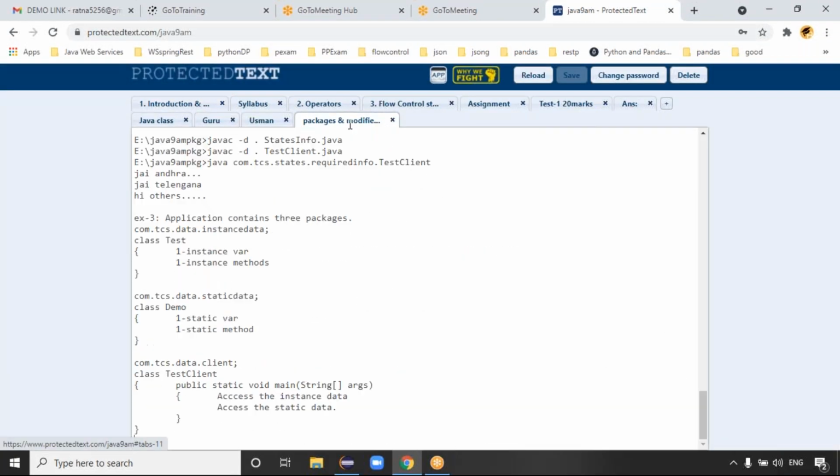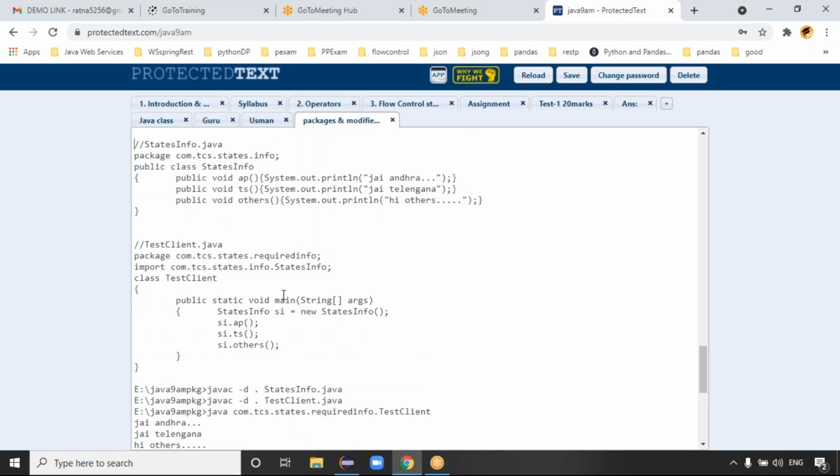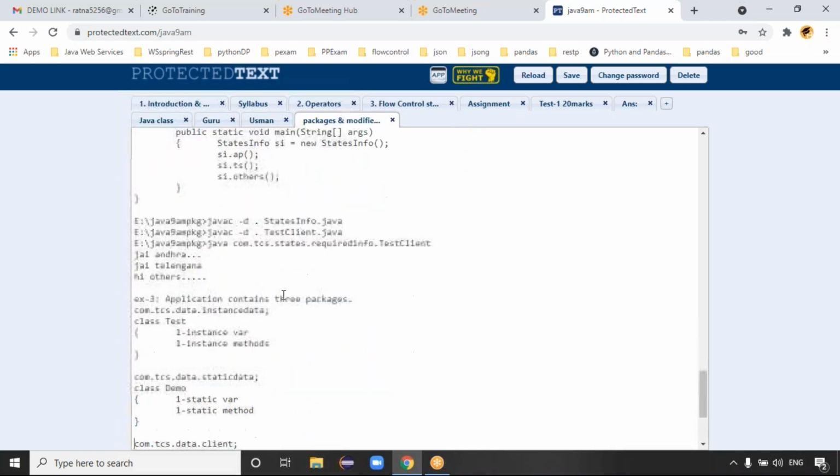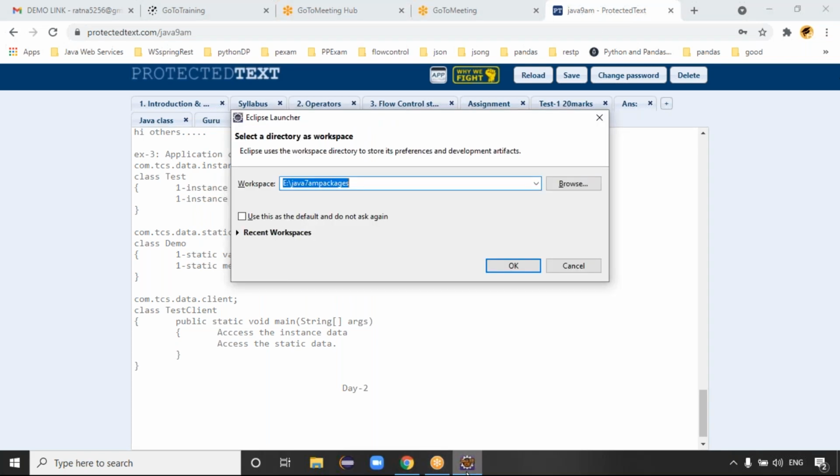So for the package and modifier yesterday we did 3 examples, right? Guys, we did 3 examples. Example 1, I discussed only one package statement. Example 2, we discussed 2 package statements. Example 3, again, I submit. Example 3 complete. Guys, is example 3 complete or not completed? Yes, completed, sir. Good. Guys, coming to today's class, we will do some application using